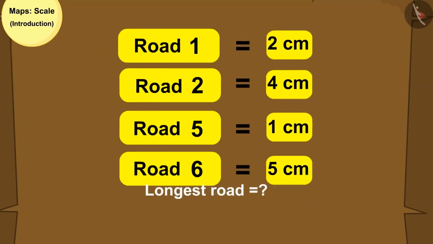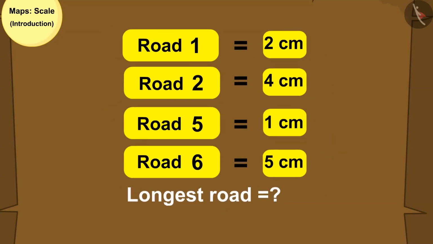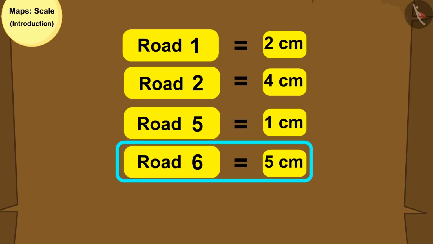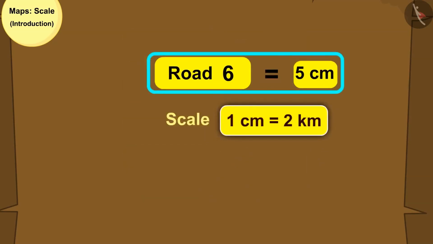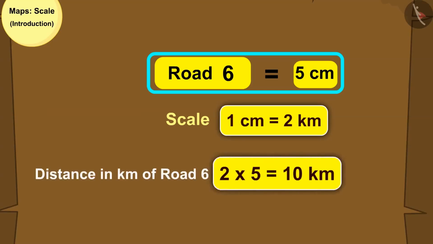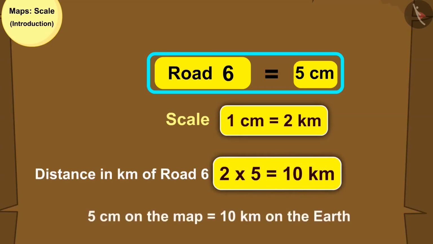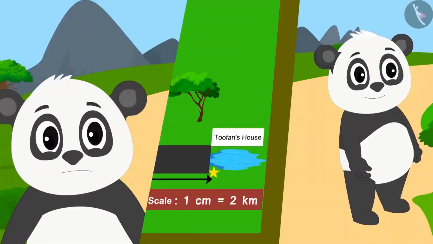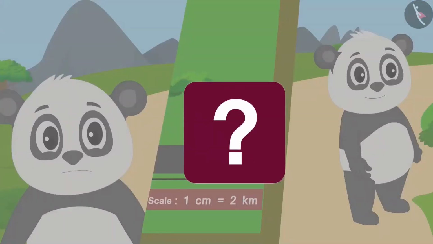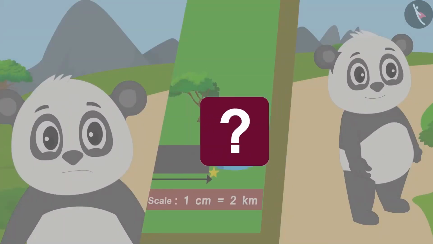Now, can you identify the longest road on the way? Now use the scale to tell the distance in kilometer of the longest road. You can pause the video and find the answer. Yes, your answer is absolutely correct. Road number 6 is the longest road and its distance is 10 kilometer. Will Golu get lost ever again? What will happen with Golu? We will see in the next video.